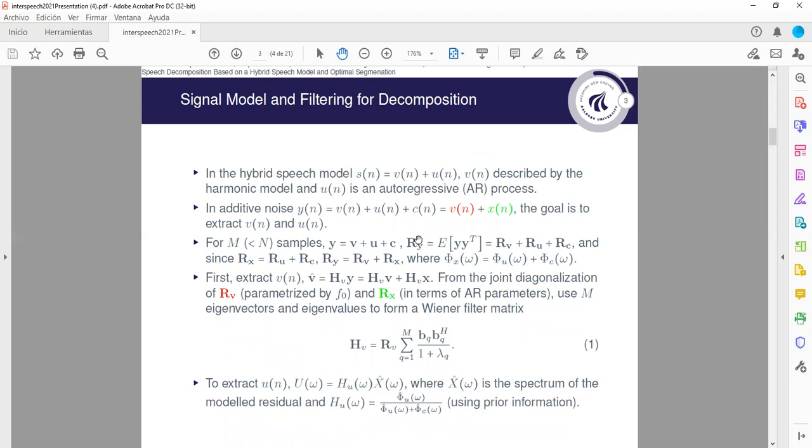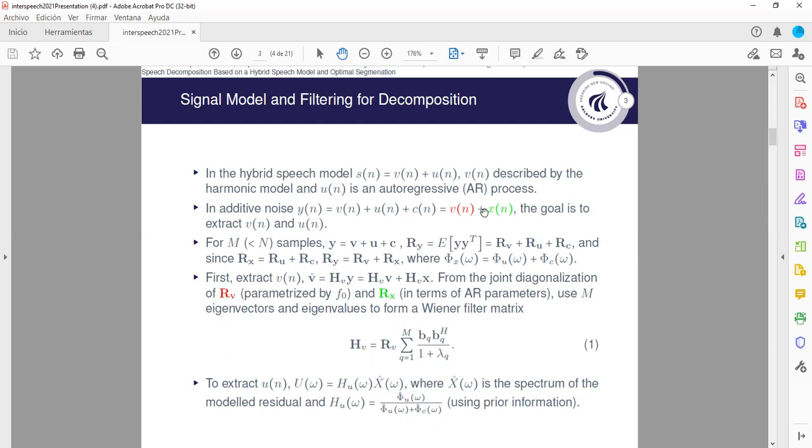Because the components are uncorrelated, the covariance matrices are added. Sometimes, if we prefer processing in the frequency domain, we can use the PSD representation. For example, here the stochastic part is decomposed into the voice and the noise PSD. First, if the segment is voice, if we have a pitch, we want to extract the voice component by applying a filtering matrix to the observation.